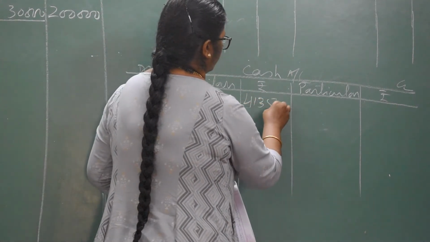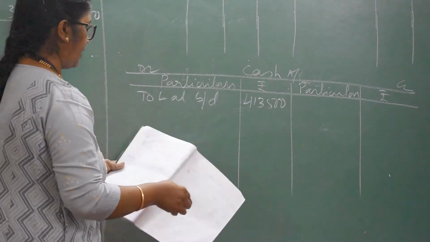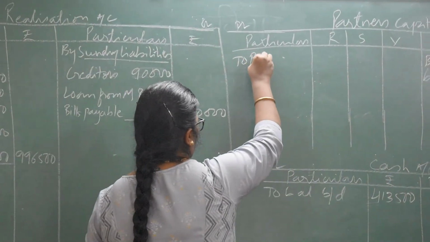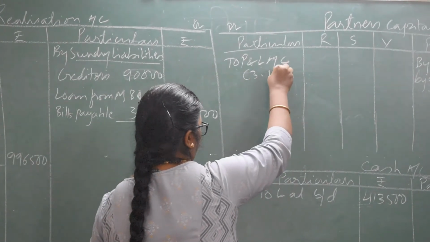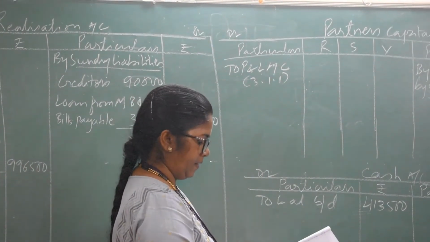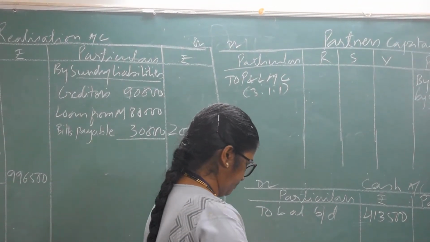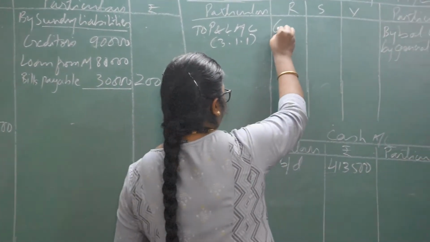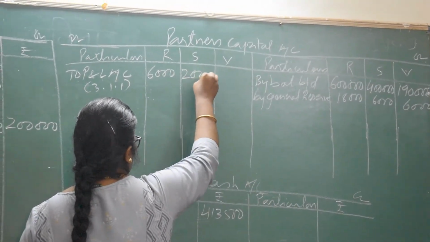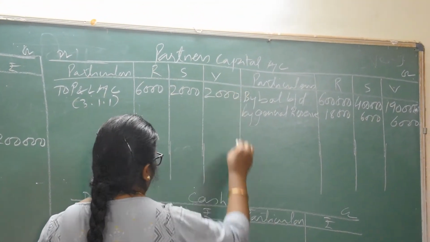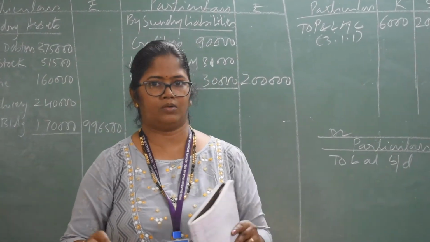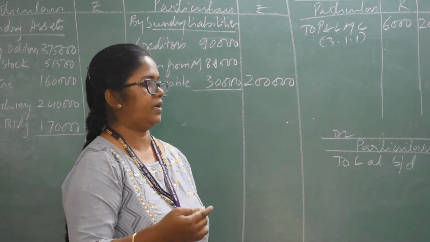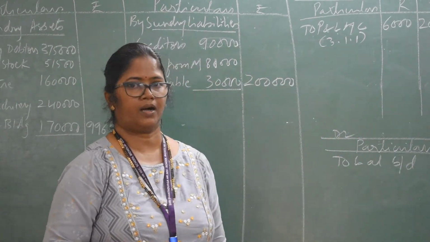4,13,500. And the profit and loss account, it will come as to profit and loss account. Distribute in 3:1:1 ratio. Okay? And the distribution comes to 6,000, 2,000, 3,000. Okay? Once we transfer all the items from the old balance sheet to realization account, partners capital account and cash account, we then have to go to the adjustments.